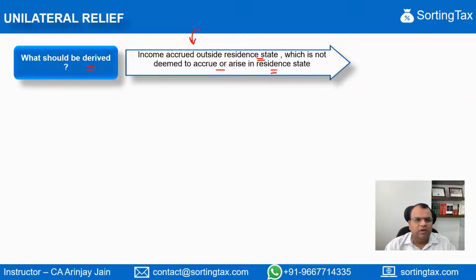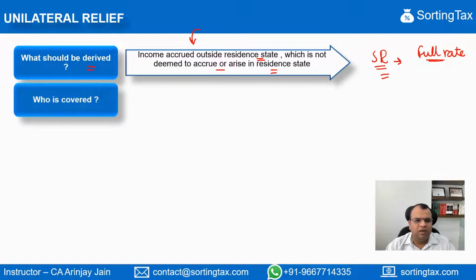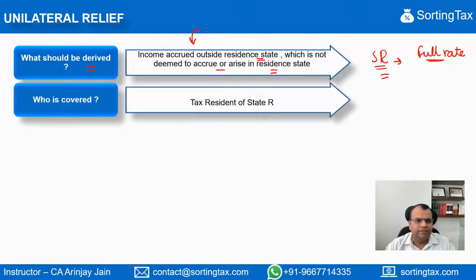So if a particular income accrues or arises in the state of residence, then in such a case, the state of residence has full right to tax it at full rate, and it is not under an obligation to give any form of tax credit against the tax payable on such income. But if the income has actually accrued outside the state of residence and some taxes have been paid there, then a unilateral relief may be given in cases where there is no treaty between the state where the income arises and the state of residence.